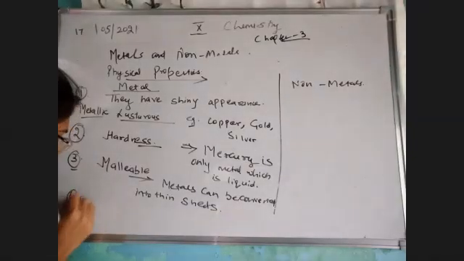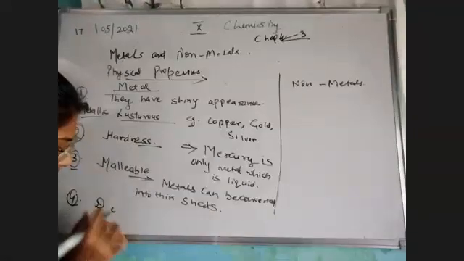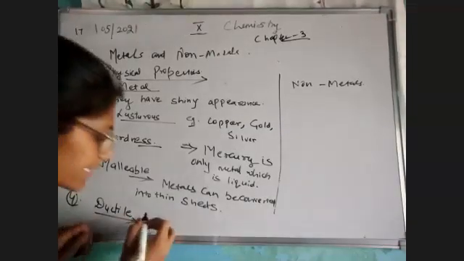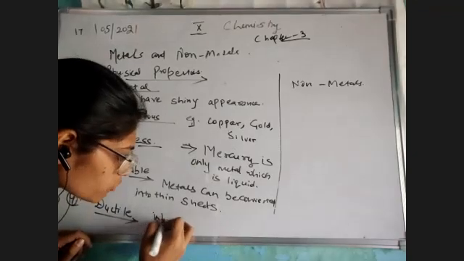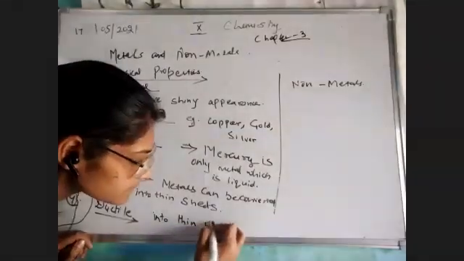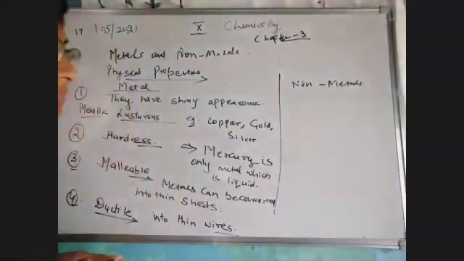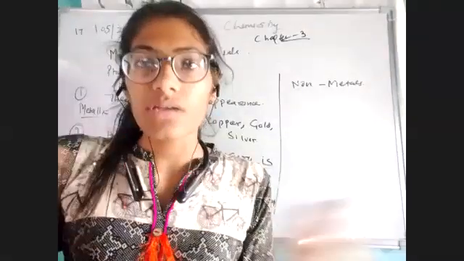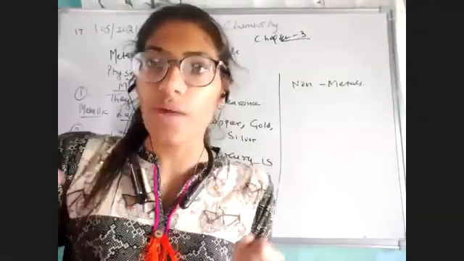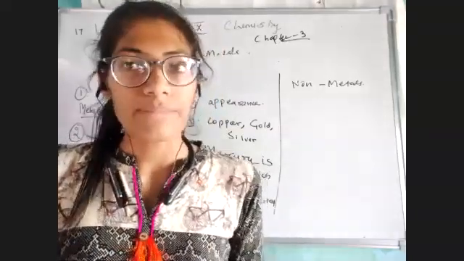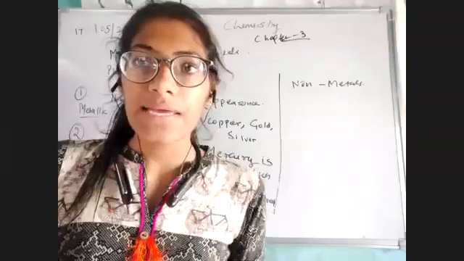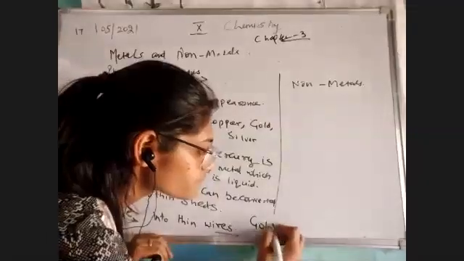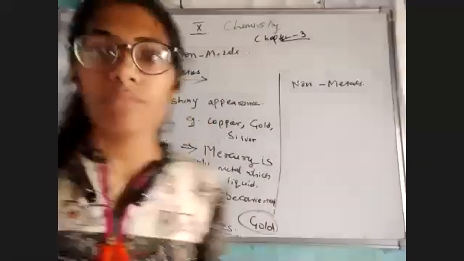Finally, we're going to the property known to be ductile. Now, what is ductile? Ductile means metals can be converted into thin wires. That means in the very same case, if we start beating them, they can be stretched into thin wires. They can be made into thin wires. That is the next physical property of metal. है ना? और इसका सबसे बेस्ट एग्जांपल है हमारे पास कि सबसे ज्यादा जो डक्टाइल मेटल है हमारे पास, that is gold. Gold is the most ductile metal.